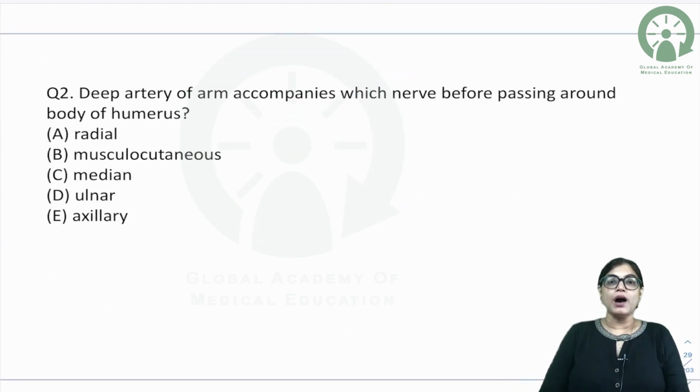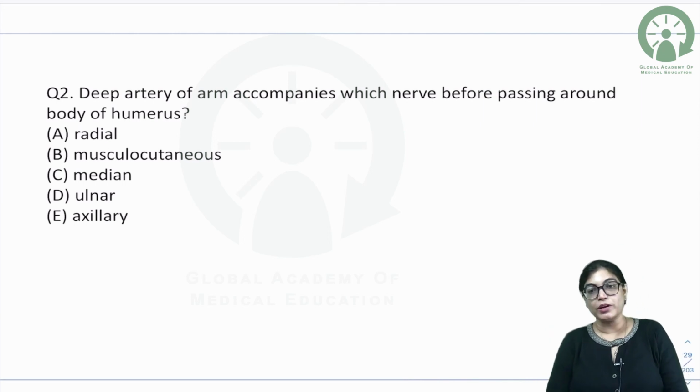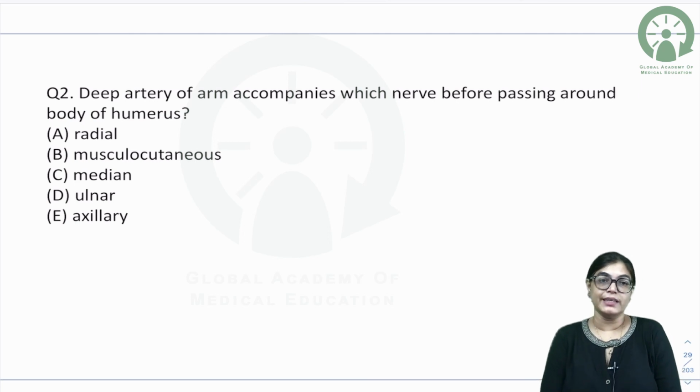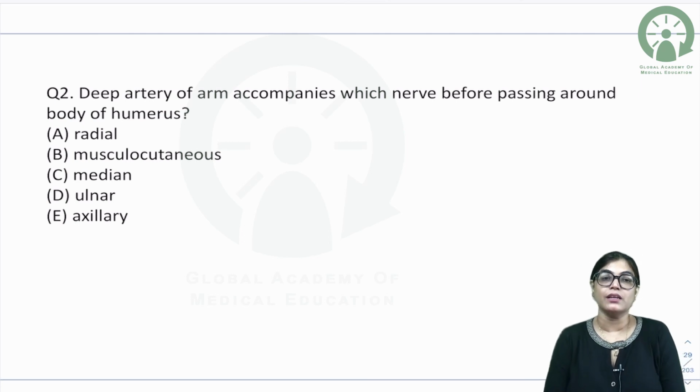Deep artery of arm accompanies which nerve before winding around the body of humerus? Body of humerus means shaft of the humerus. Is the nerve radial? Is the nerve musculocutaneous? Is the nerve median? Is the nerve ulnar? Or is the nerve axillary?